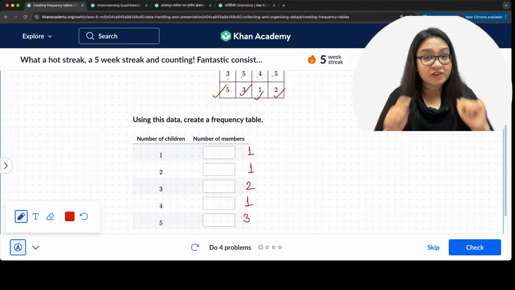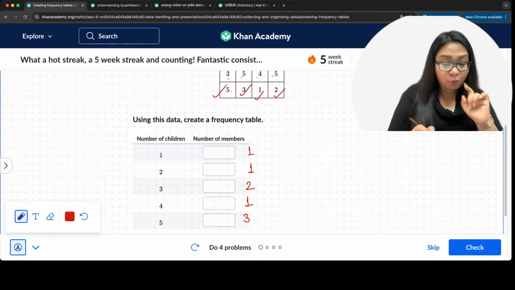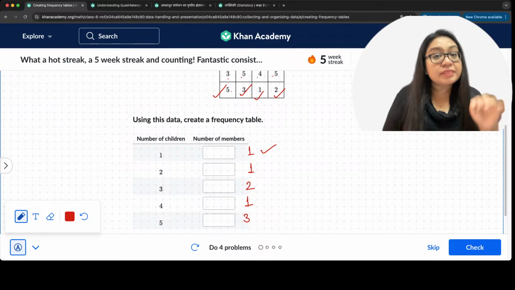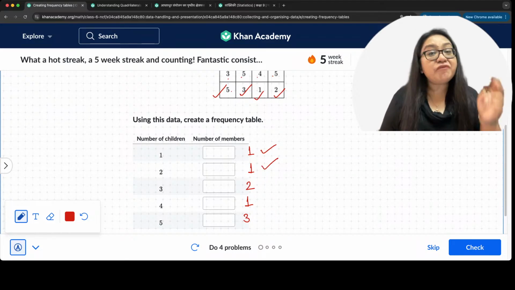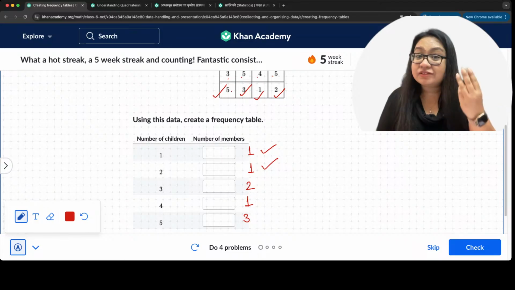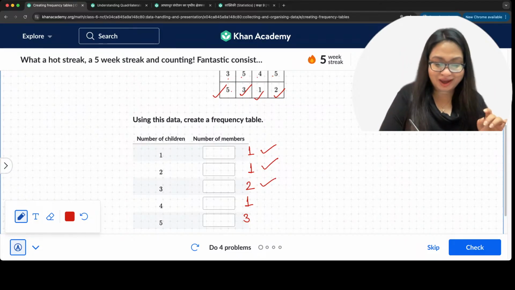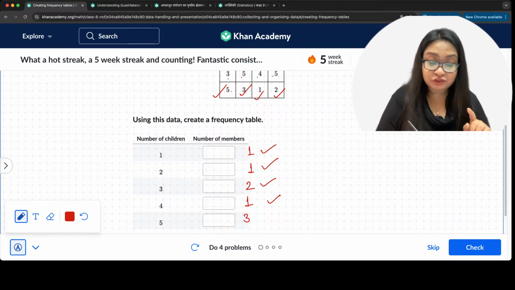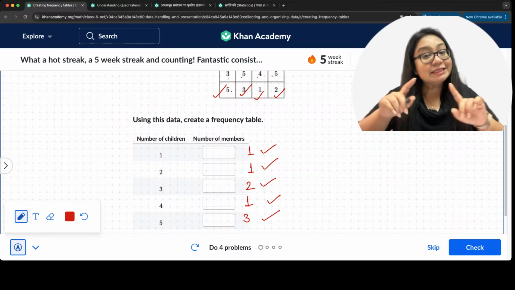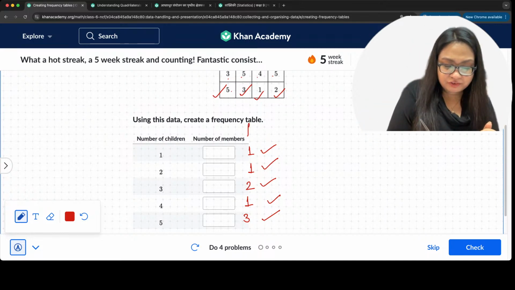So over here, we can say that the frequency of moms having one child is 1. The frequency of moms having 2 children is 1. The frequency of moms having 3 children is 2. The frequency of moms having 4 children is 1. And the frequency of moms having 5 children is 3. This is how we understand frequency.